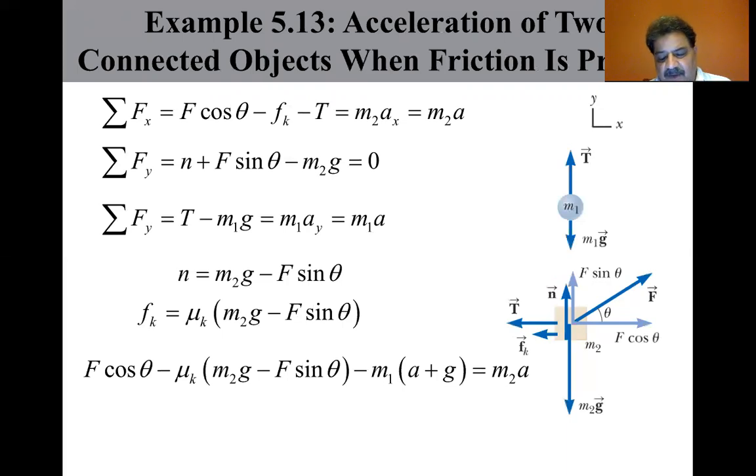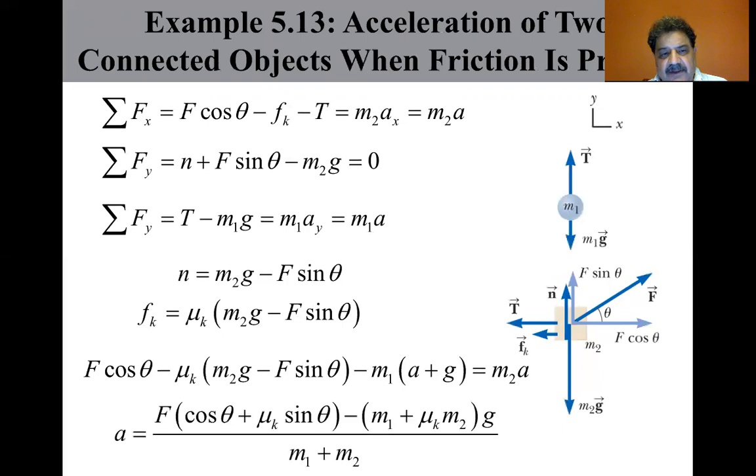The M1 times a plus g comes from the third equation, Fy equals T minus M1g equals M1a. Okay, let's solve for a. A equals F cosine theta plus mu sub k sine theta minus M1 plus mu k M2 times g, divided by M1 plus M2.